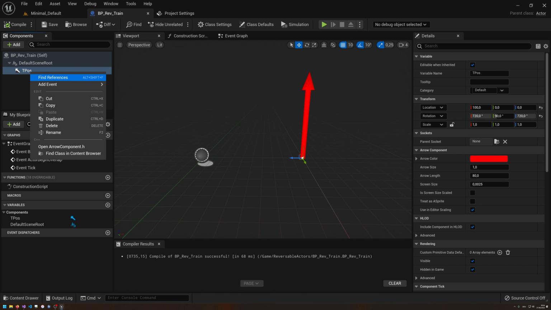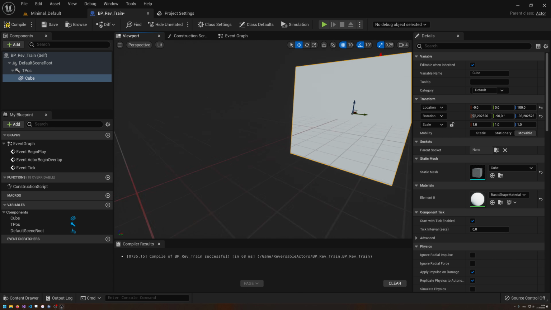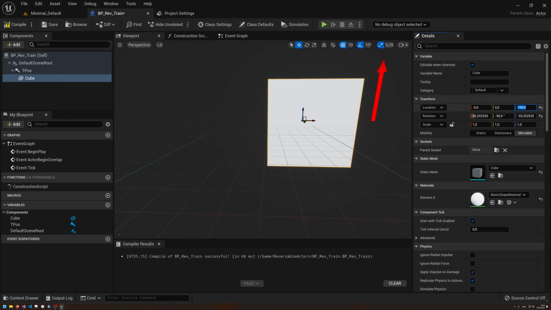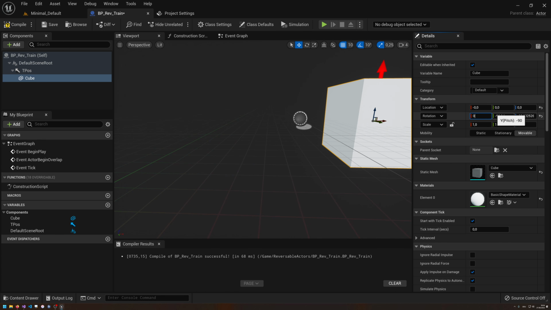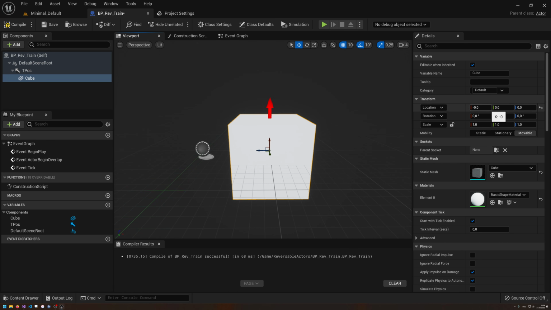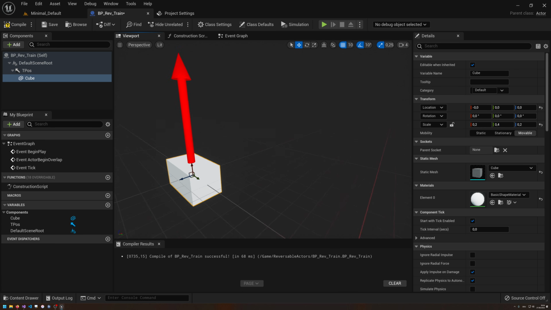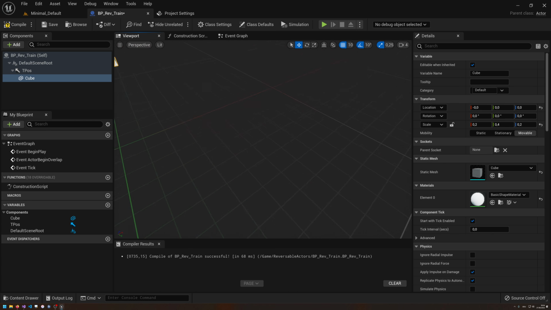So what I now want to do here is add something, and let's add a cube. Okay, so we want to have the cube here, and it's going to spawn at the relative location, but I actually don't want this. Let's also remove, why is there rotation in here? We don't need any. So just spawn the cube here, and let's scale this down a bit, maybe 0.2, 0.2, 0.2, but a bit longer because we want to do a train. So we have something like that, and let's also move this up a bit so that the train is not inside the table.